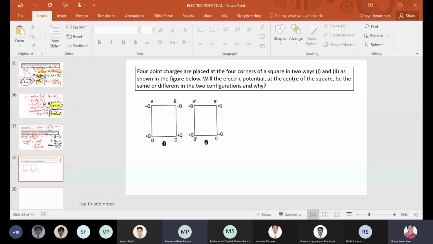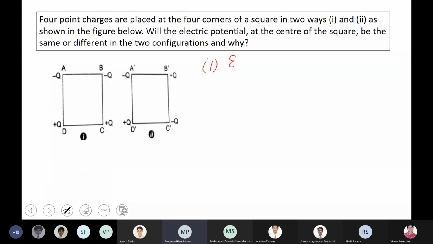Yes, ma'am. Ma'am, now we can't see what you're writing. There's a huge delay between yours and ours, ma'am. I guess it's the school Wi-Fi. Okay.